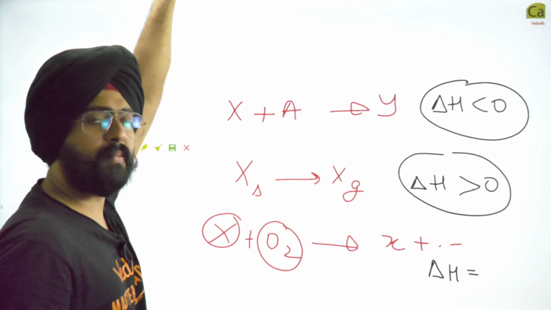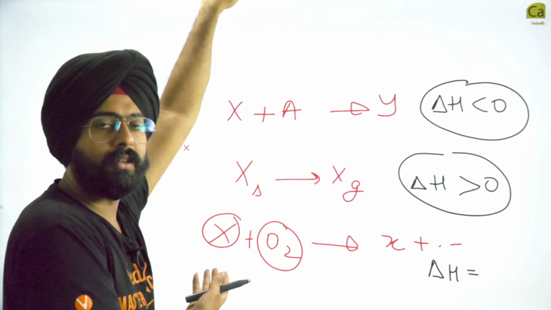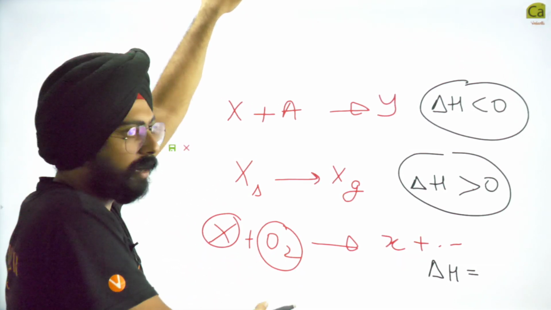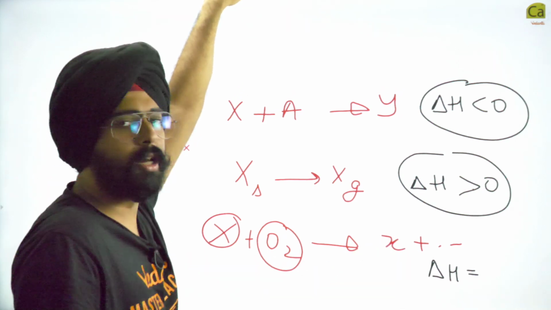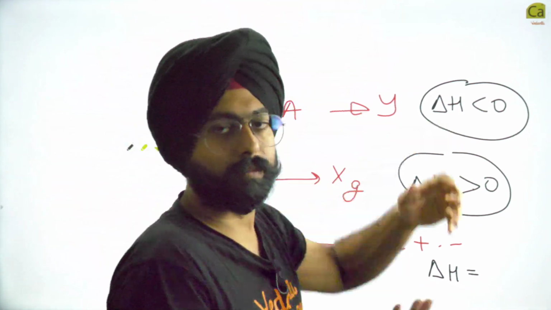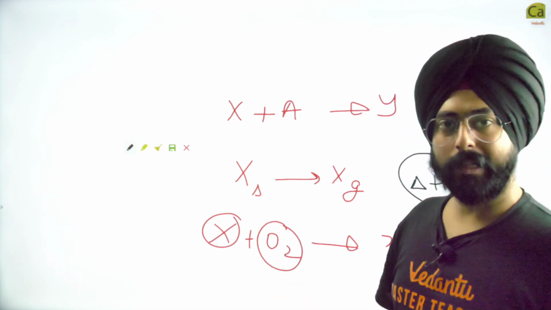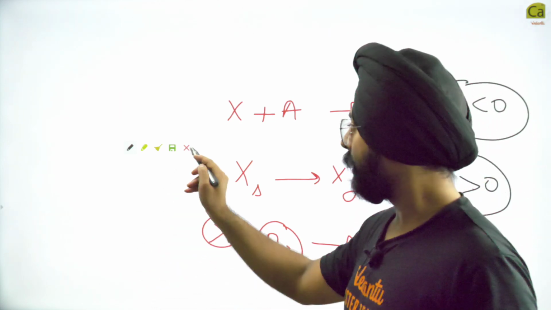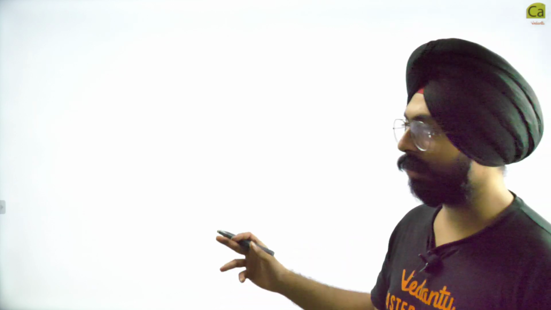Over here, enthalpy of combustion of X, instead of just saying that X when it reacts with O2 has an enthalpy change. So we'll give fancy names to enthalpies, and then we will use the fact that enthalpy is a state function. Remember, enthalpy is a state function. We will use that fact to do some questions later on in today's class.